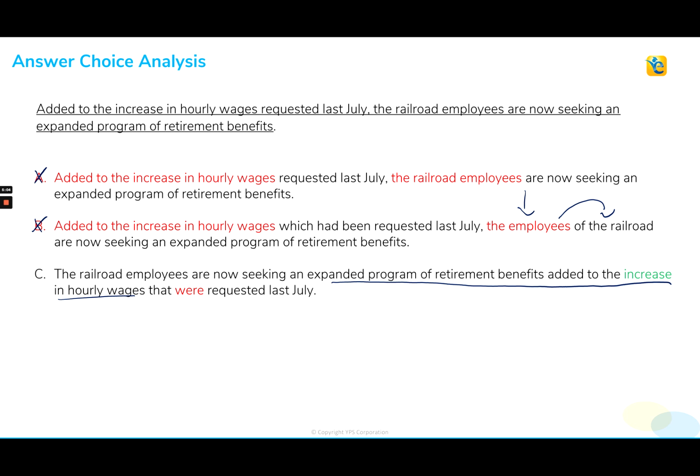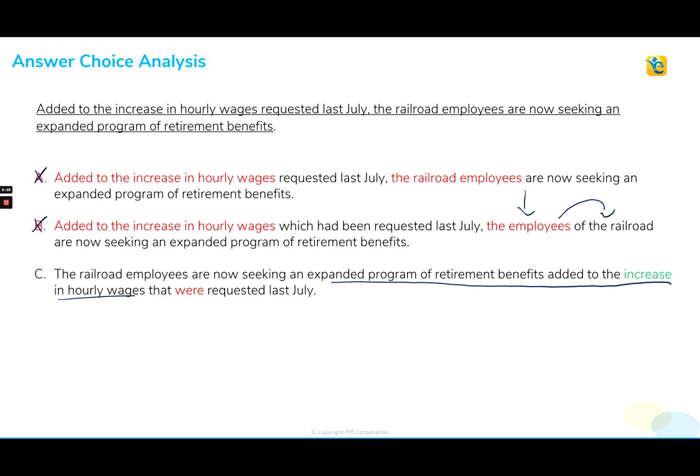The two actions in this option seem to have been combined into one, which is not the intended meaning. Per the original sentence, the two requests were separate. One took place last July, and now they are seeking additional requests. So this isn't one thing. They're not adding the retirement benefits to the increase. This is a separate request.